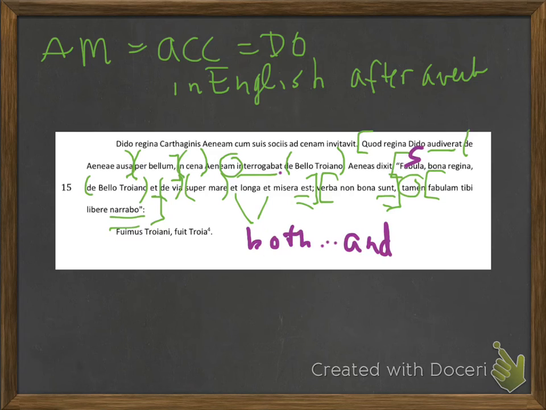Fabula is my subject, so good queen, the story, and then I'm going to go directly to my verb is. Well, not directly, because what I want to do is I want to tell her what the story is about, and that's where the about prepositional phrases come in. About the bello Troiano and about the via super mara.